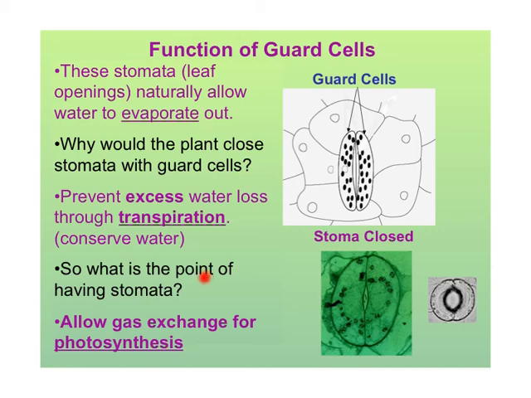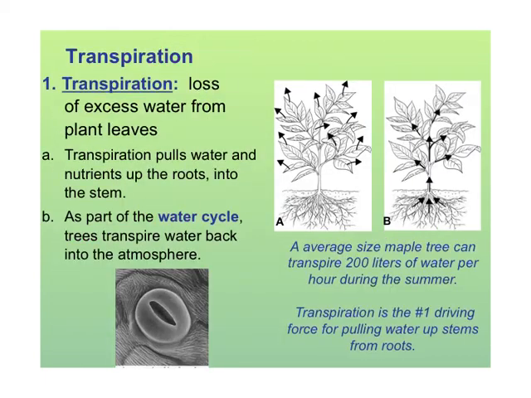So what's the point of having a stomata? To allow gas exchange for photosynthesis. So here we're going to look at transpiration a little more in depth. Transpiration is the loss of excess water from the plant leaves. So all of these arrows are showing water leaving the leaf.